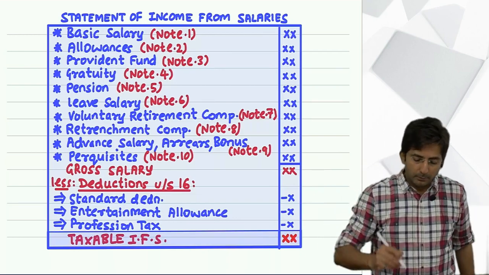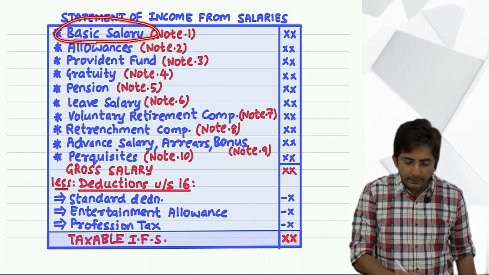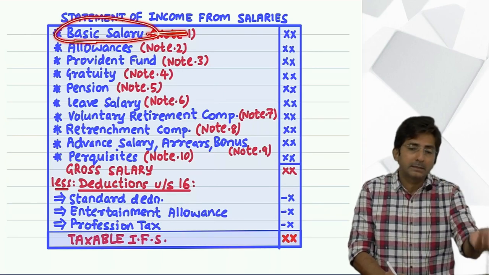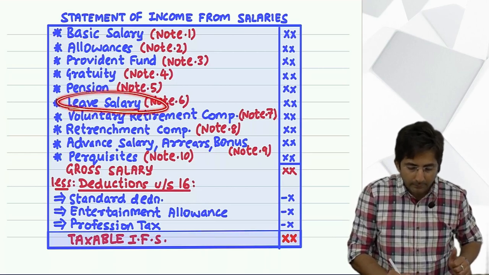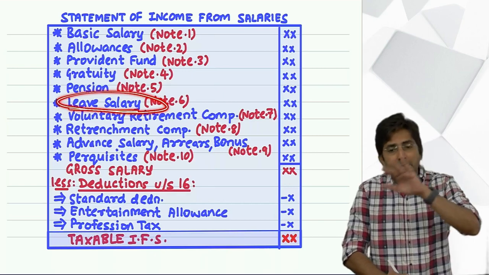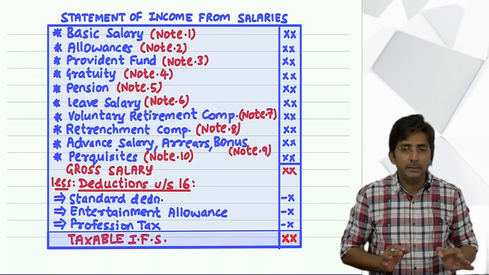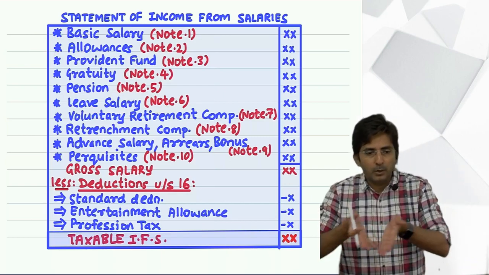Once I start with basic salary, I will explain what it is, and whether it is taxable or exempt. Then when I teach leave salary, I will explain what leave salary is, then whether it is taxable or exempt. So for each item, my method will be first to make you understand the meaning and then taxable or exempt.